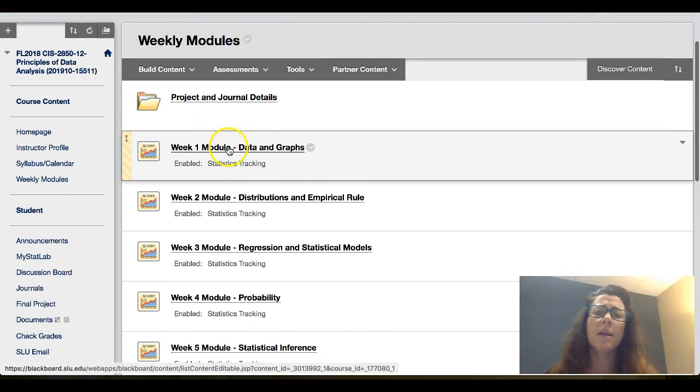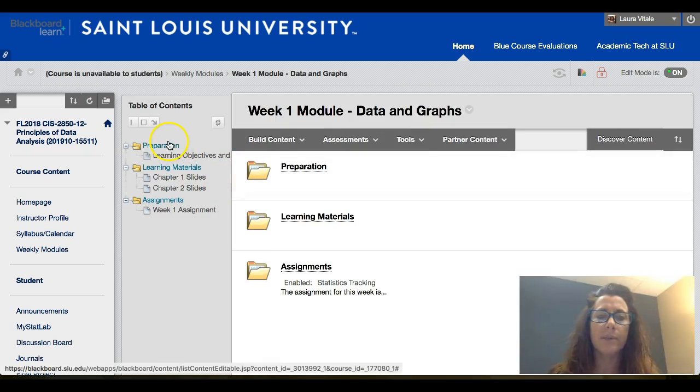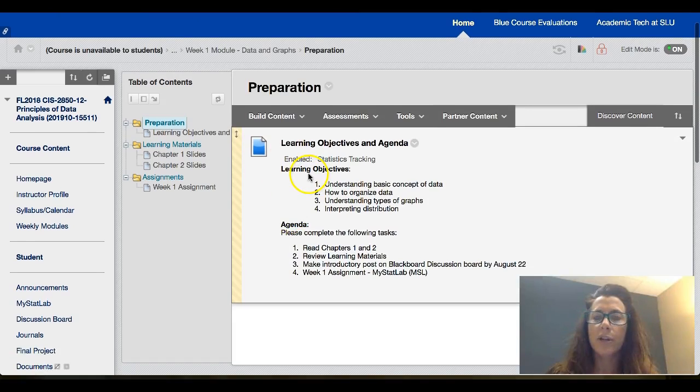Week 1 module, let's go into that one. So I can show you pretty much how it's laid out. There is a preparation, learning materials, and assignments section pretty much to all weeks, at least week 1 through 7. Week 8 is just the final and the project. So under preparation, it lists your learning objectives, what we expect to learn during this week, and then also what is due.